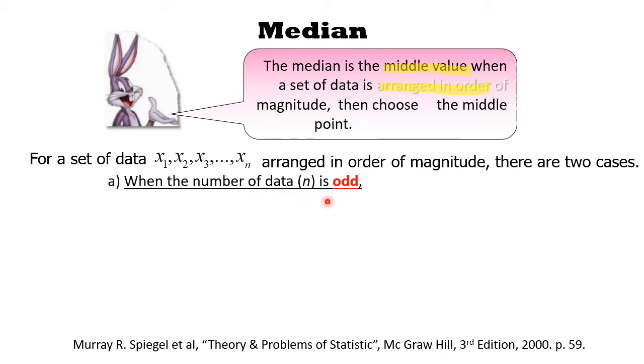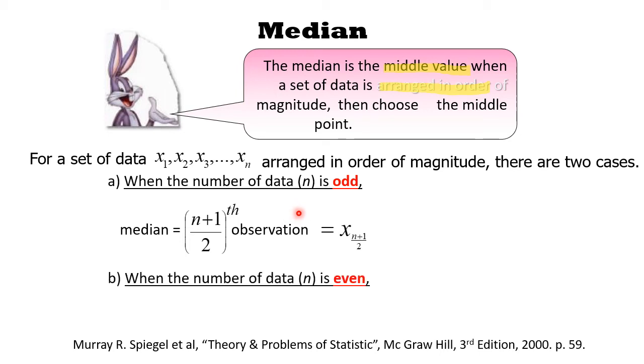If the number of data is odd, the median would be the (n plus 1) over 2 th value. And if the number of data is even, we find the average of the two middle values. I think the better word here is average, because you might confuse it with the mean quantity. We discuss the examples for these two cases in the next video.